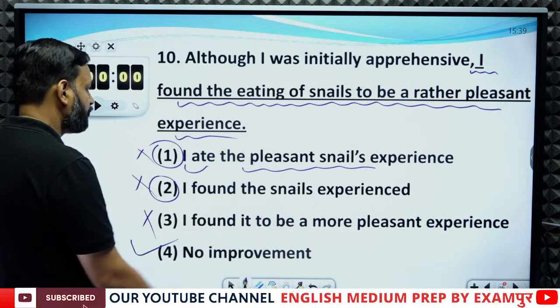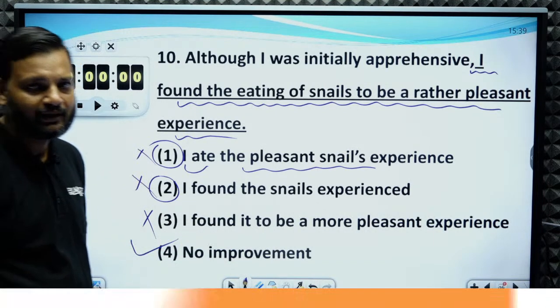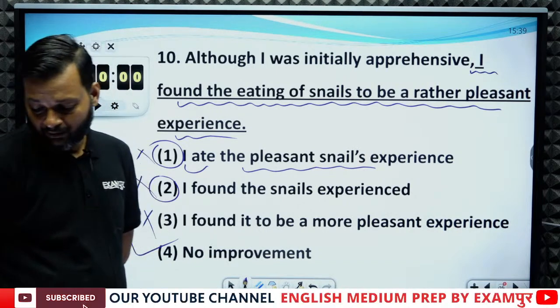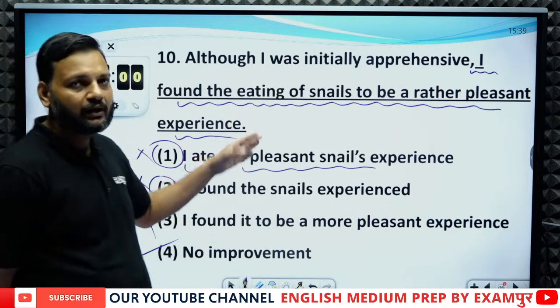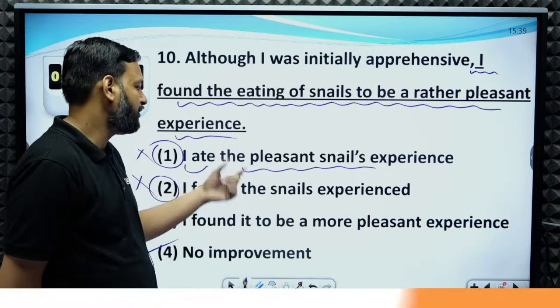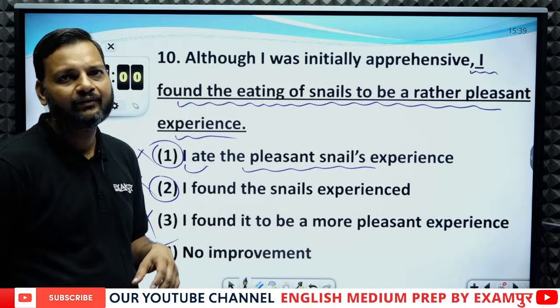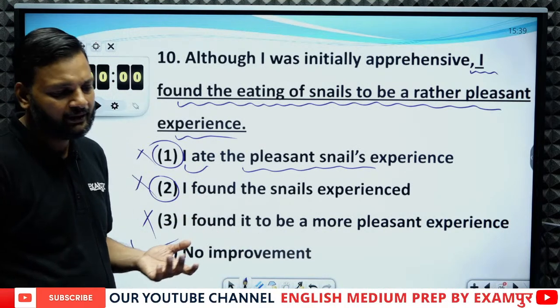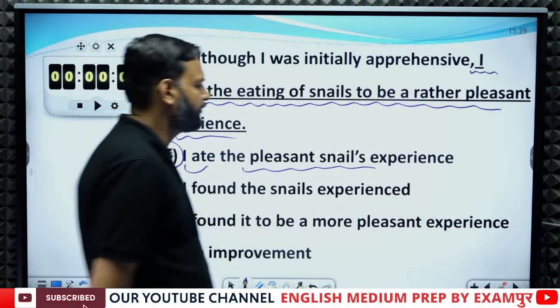So the answer is no improvement. This sentence does not need any improvement, as it is absolutely correct. And more than it being a correct sentence, there is no option that is correct. All the options do not have any meaning. Okay, let's see the next question.